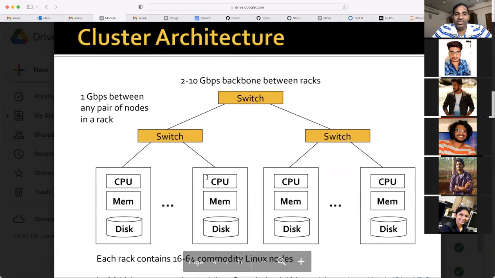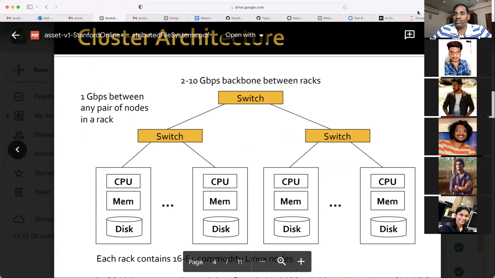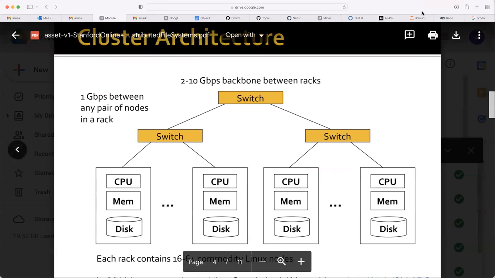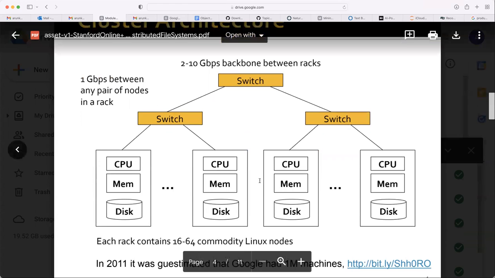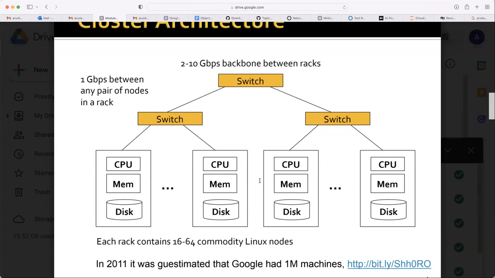So usually how distributed computers are structured, you can see one example given here. Several nodes are connected through switches. Again, those switches are connected with another switch. So each switch is connecting some nodes.